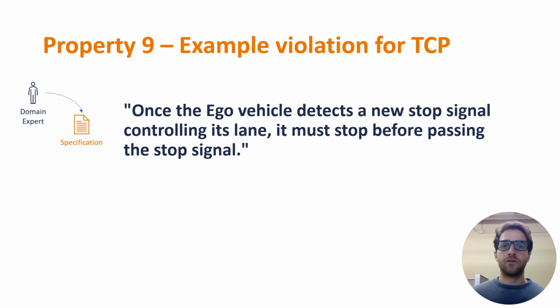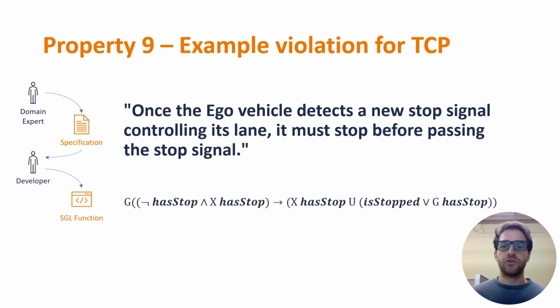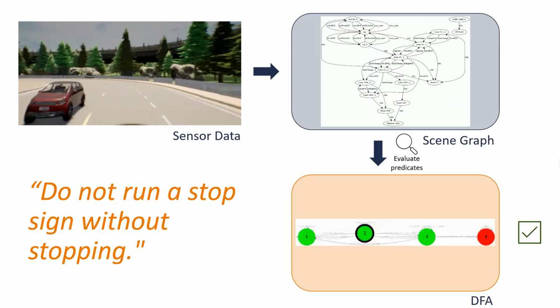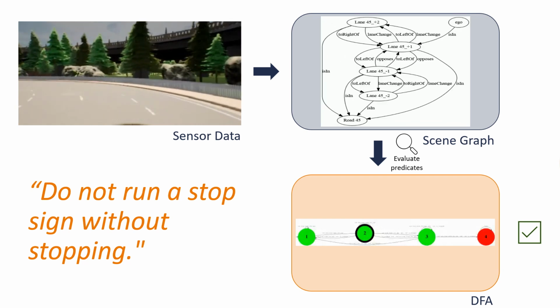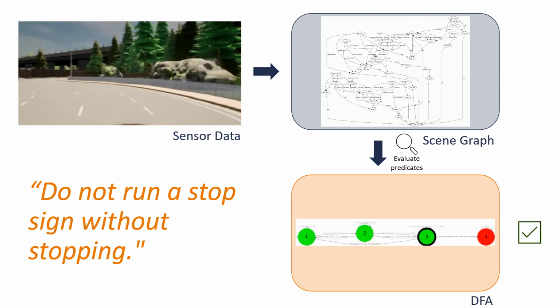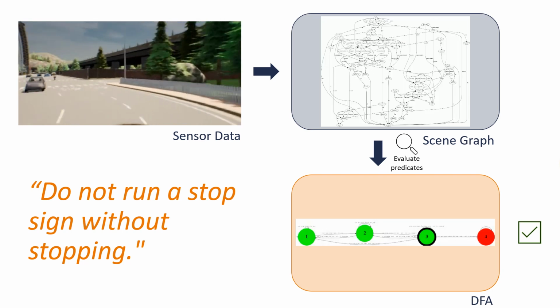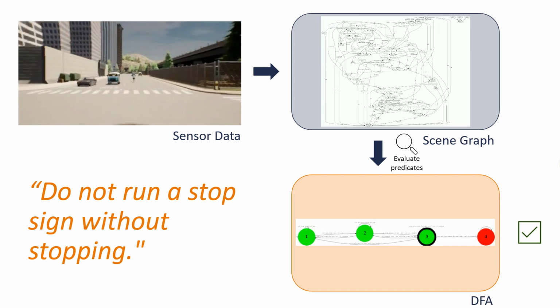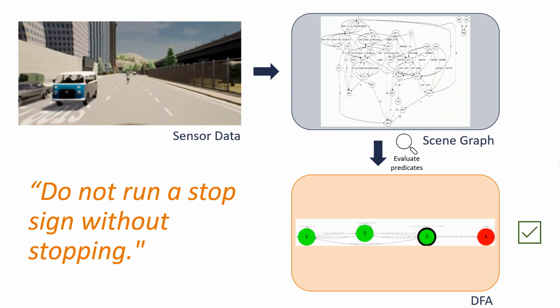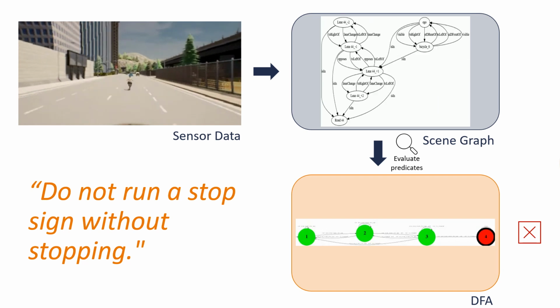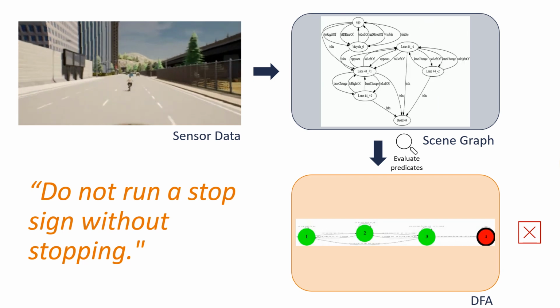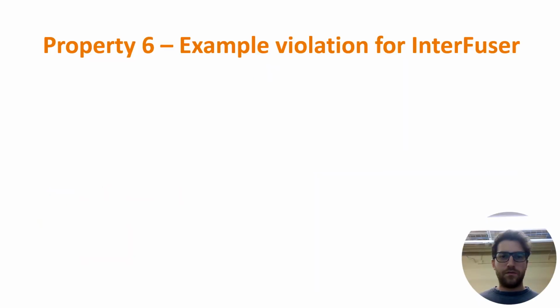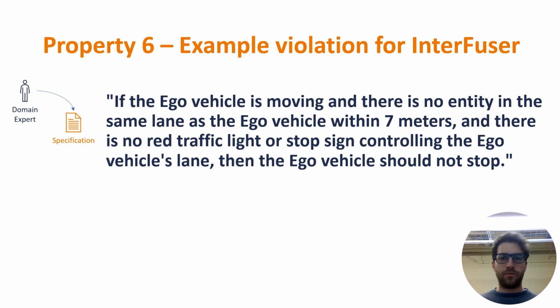This property is encoded using the temporal logic specification shown below. In the upper left, we see the camera image from TCP's sensor. Upper right shows the scene graph used to evaluate the propositions to run the DFA in the lower right. The DFA started in state 2 and transitioned to state 3 after the stop line is found. Finally, after the ego vehicle has passed sufficiently into the intersection, the DFA enters the violation state since the ego vehicle never stopped.